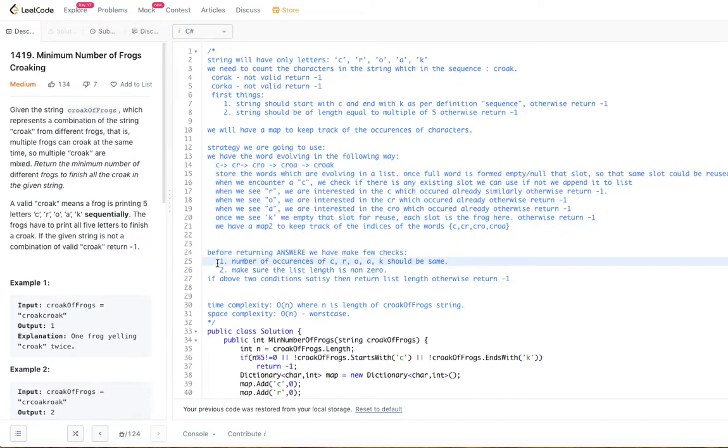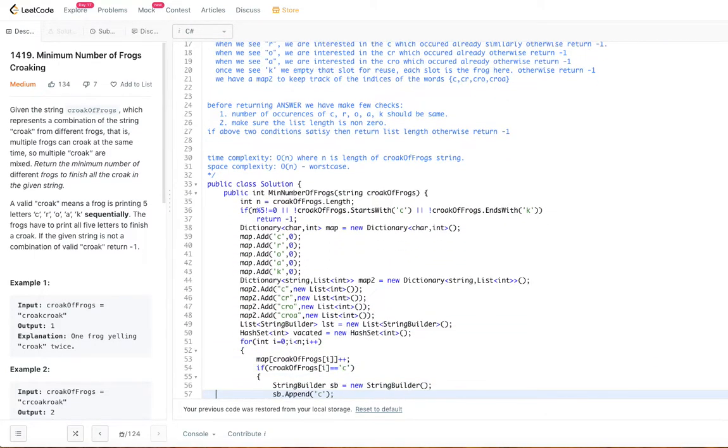Before returning the answer, we have to check two things. One is the number of occurrences should be the same. All of them should occur the same number of times. Next, make sure the list length is non-zero. Whatever list we are forming here should be a non-zero list. If it is a zero list, then -1, or if the number of occurrences are not the same, again -1. So if these two conditions are satisfied, then you are going to return the answer. We'll come back to the time complexity later once we look at the code.